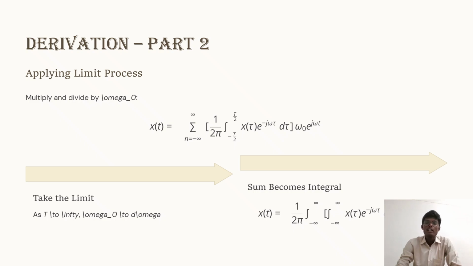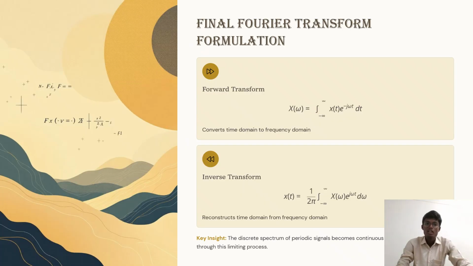After applying the limits, our equation is x of t equals the summation from n equals minus infinity to infinity of 1 by 2 pi integral from minus T by 2 to T by 2 of x of tau e power minus j omega naught tau d tau, times omega naught e power j omega naught t. Taking the limit as T tends to infinity, omega naught tends to 0, and the sum becomes an integral. x of t equals 1 by 2 pi integral from minus infinity to infinity of the double integral of x of tau e power minus j omega tau d tau, e power j omega t d omega. This is the expression and representation of the Fourier transform formulation.